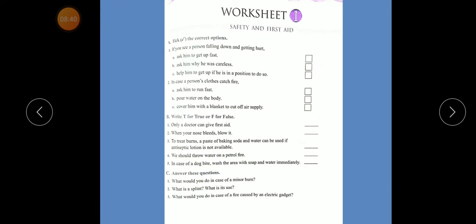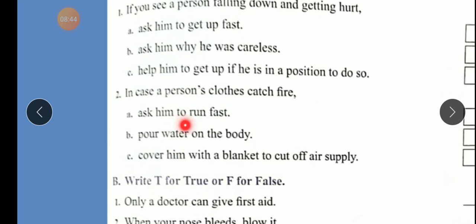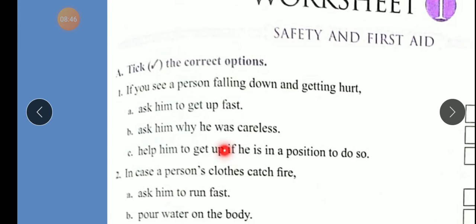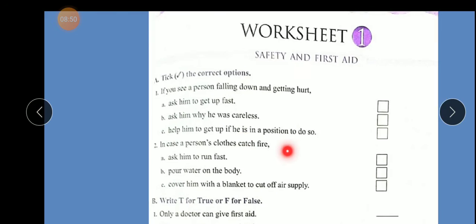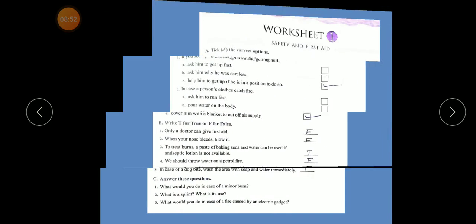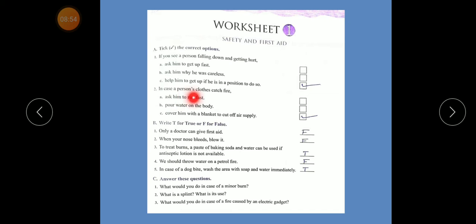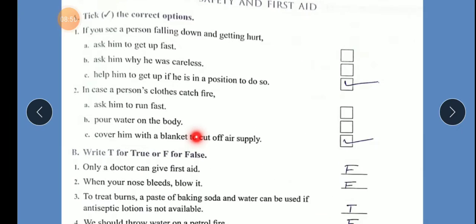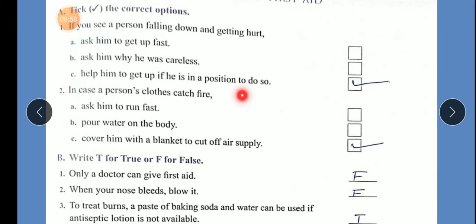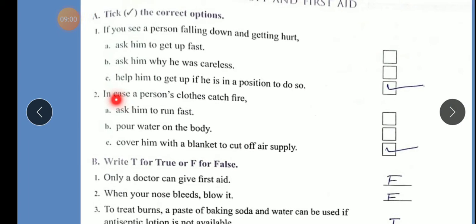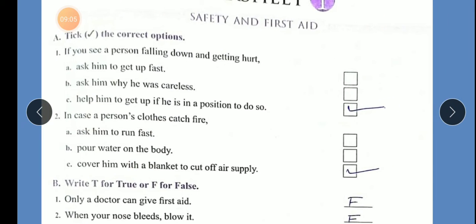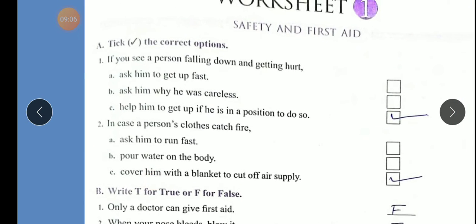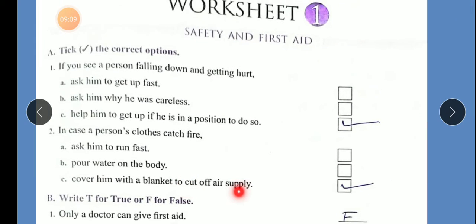Now today we will learn the worksheet exercise. So worksheet 1. Get started. Tick the correct answer. If you see a person falling down and getting hurt, answer. Help him to get up if he is in a position to do so. In case a person's clothes catch fire, answer. Cover him with a blanket to cut off air supply.